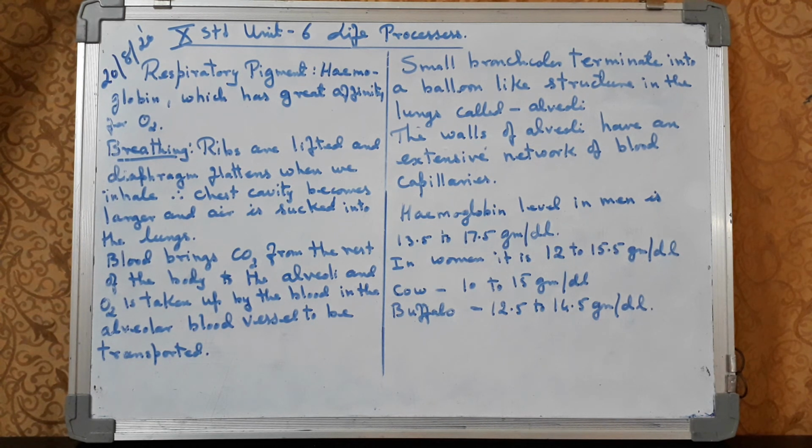Again, the level of hemoglobin differs in human beings and in animals. In the cow, the hemoglobin level should be 10 to 15 grams per deciliter. For the buffalo, it should be 12.5 to 14.5 grams per deciliter. And in infants and children, the hemoglobin is quite different as compared to the adult human being.